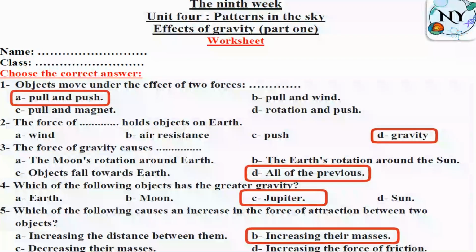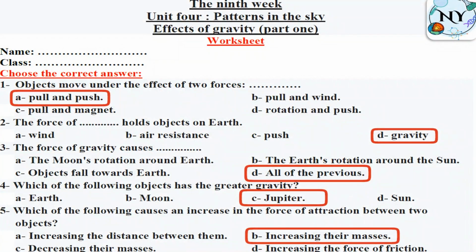If you remember, we talked in the video about if I want to move a chair or a table from one place into another, can it move by itself? Of course not. So I have to apply with my force on this chair or in this table. This force either pull toward me or away from me, which means push. So that's why the key word of force is pull and push.